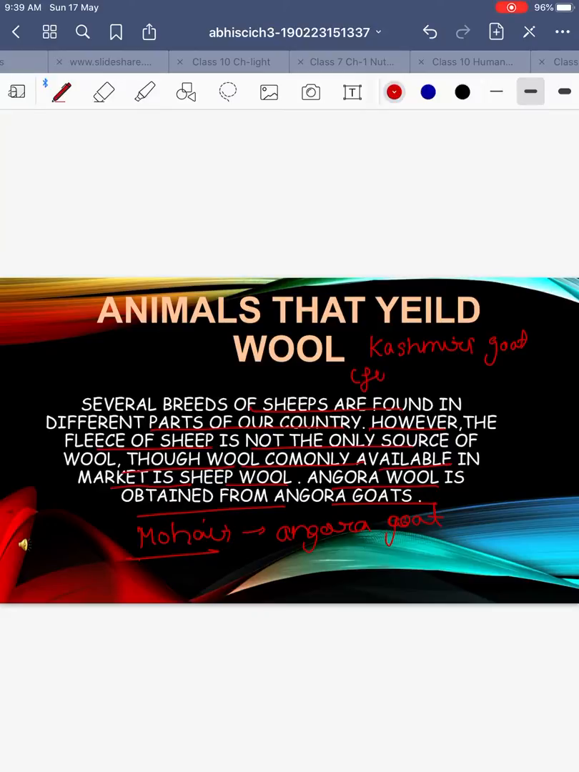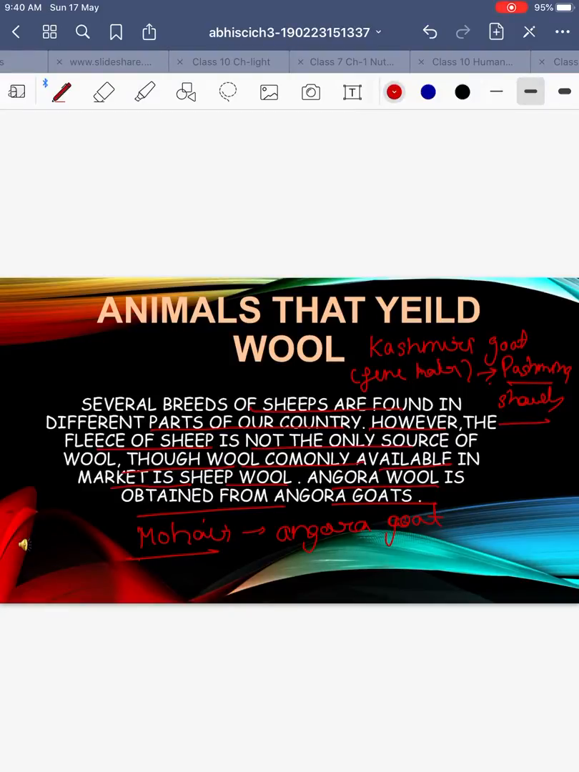fine hair, they are used to make a soft wool that is used to make pashmina shawls. Okay, pashmina shawls. So if they ask you where from we obtain pashmina shawls, that is from the fine hair of the Kashmiri goat.